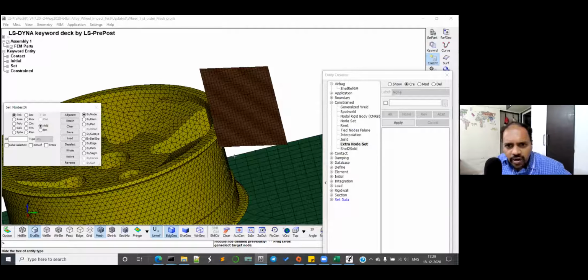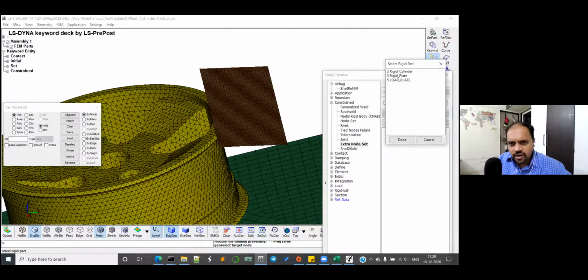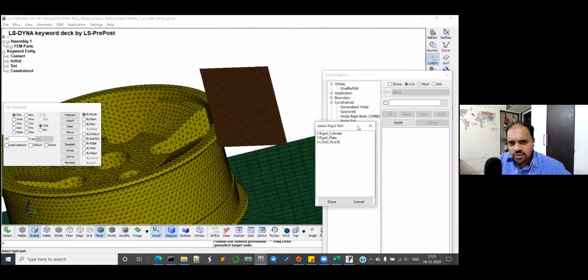So you can actually see entity creation. There is this small dot next to it. Correct. Select rigid part. You have to select that rigid part, which is the cylinder. Okay, and click on done. And just take this up. One second. Why are you hiding everything down? There are a few, no, not there. The box.